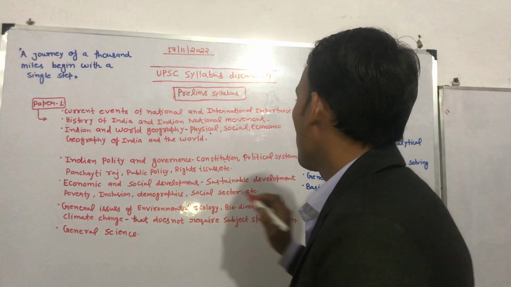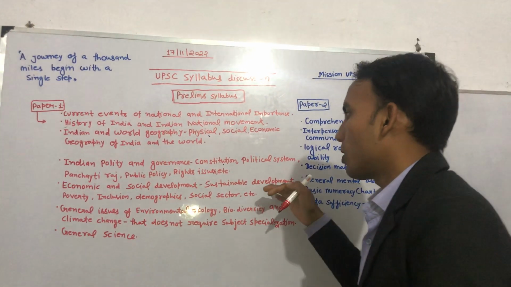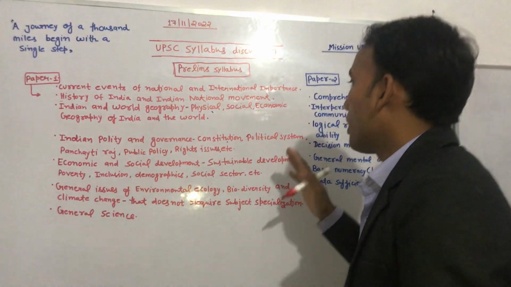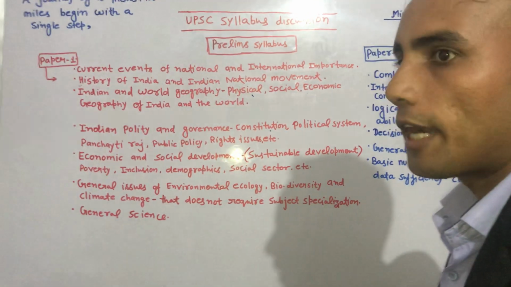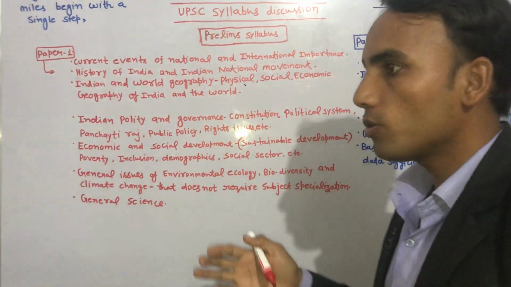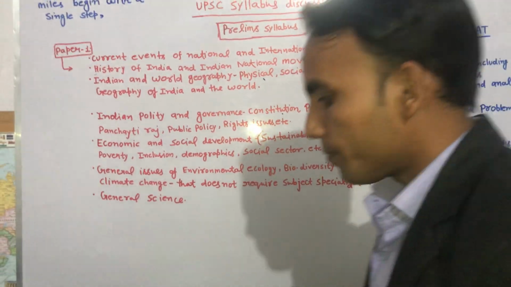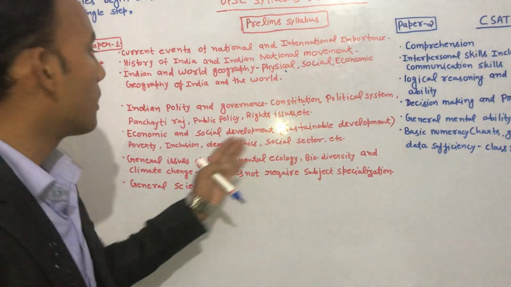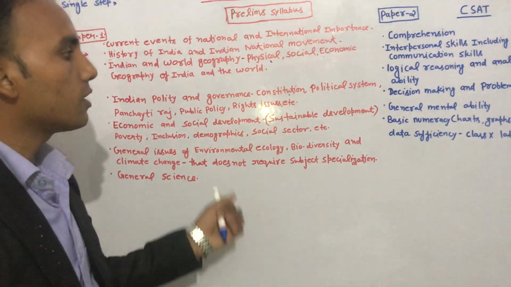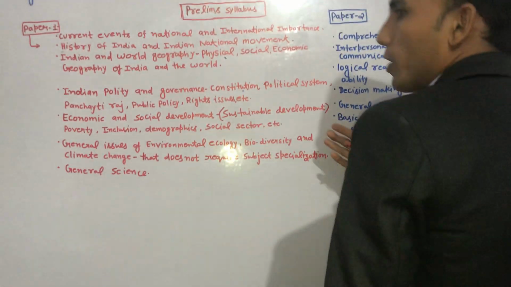So you have to understand sustainable development. You have to understand what sustainable development is. Sustainable development is a term that was given at the Stockholm Convention in 1972, sorry, 1972 in Stockholm. It is a term mentioned in the syllabus. So what does that mean? There are 17 goals, the SDGs, Sustainable Development Goals.